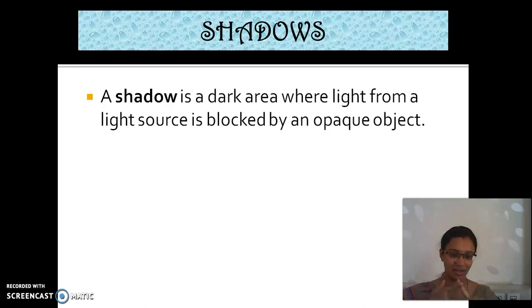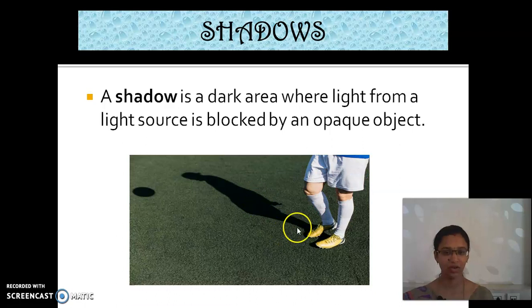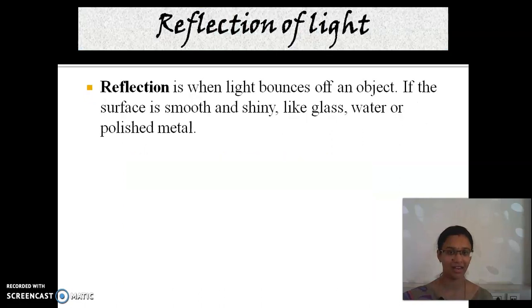Likewise, buildings, houses, table, chair, etc. These are all opaque materials. So the light which falls on an opaque material creates a shadow on the other side. But shadows are not created in glass material, transparent and translucent. So shadows are created by opaque material. Look at here. You are able to see the shadow of a player here. Shadow is a dark area.